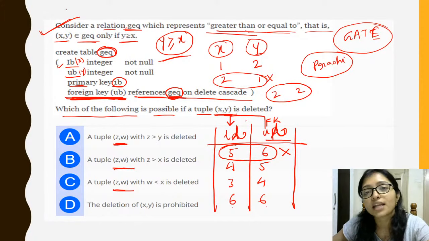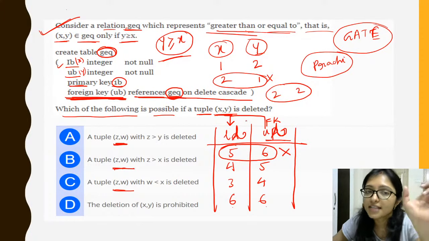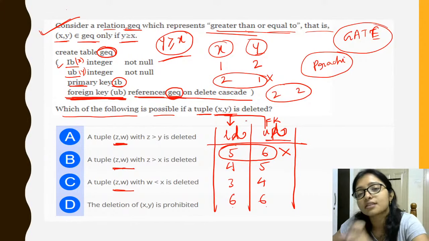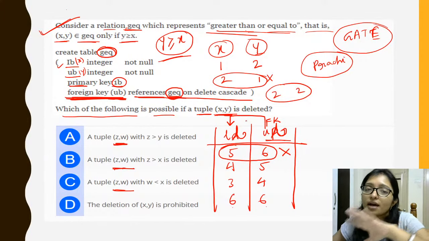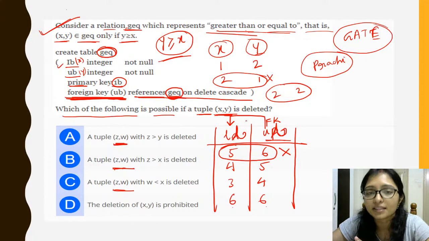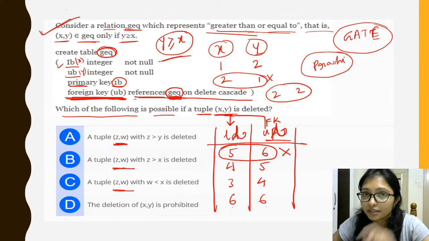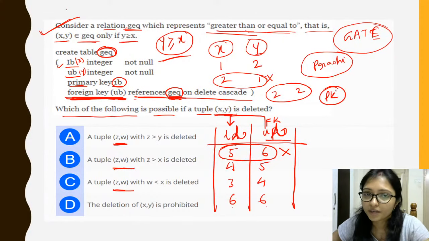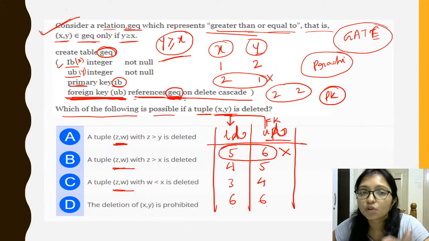Same as the last question, the same way. They just changed it a little here, because this is a GATE question. So they did not directly tell you that this is the primary key and this is the foreign key. So always remember that if it mentions referencing any table, it will reference the primary key of that table. Here it is referencing GEQ, means it is referencing the primary key lower bound.